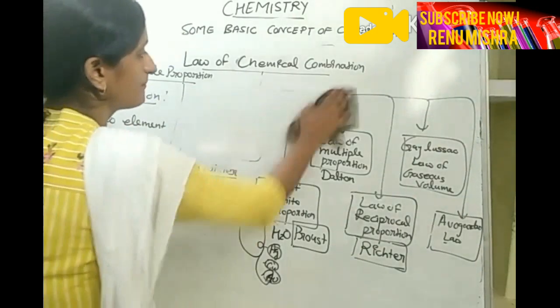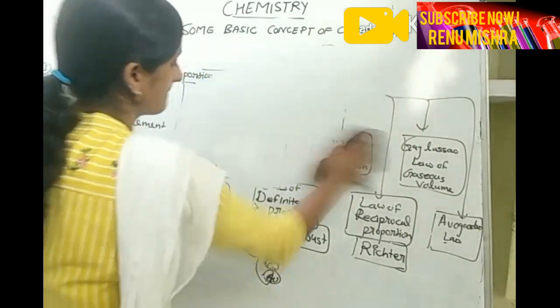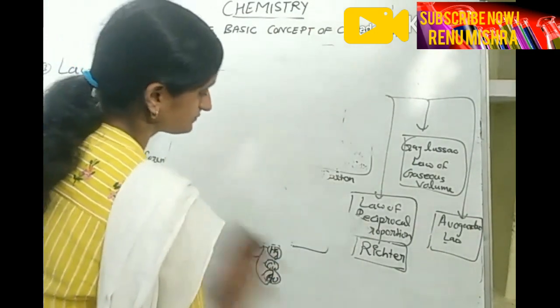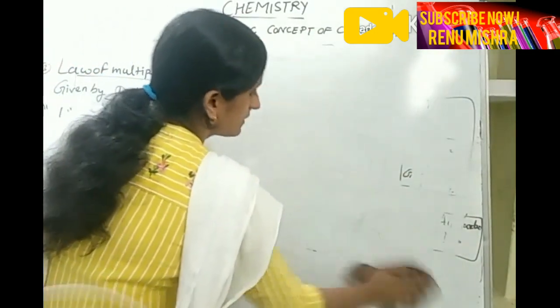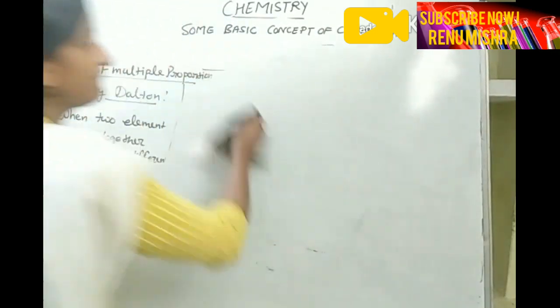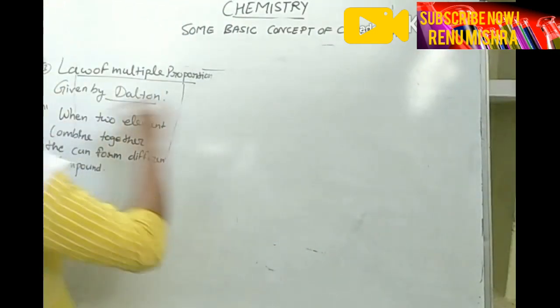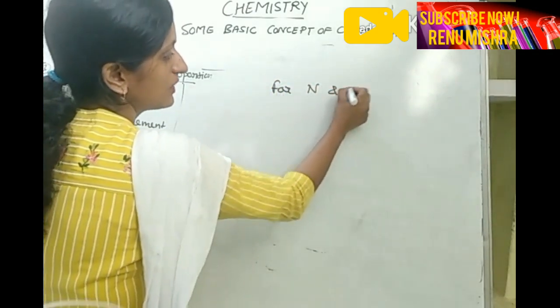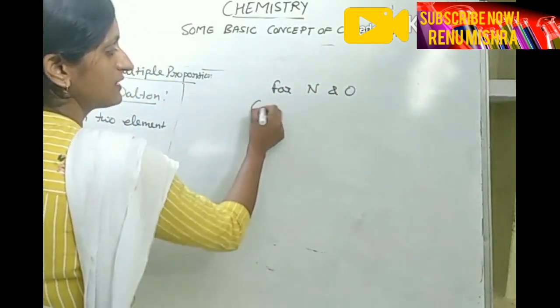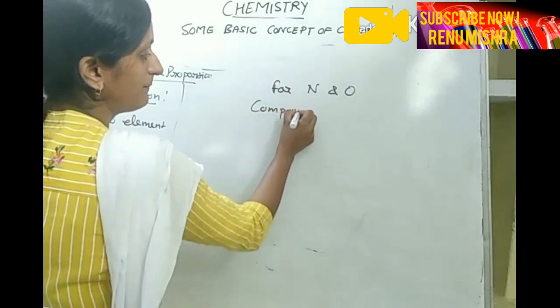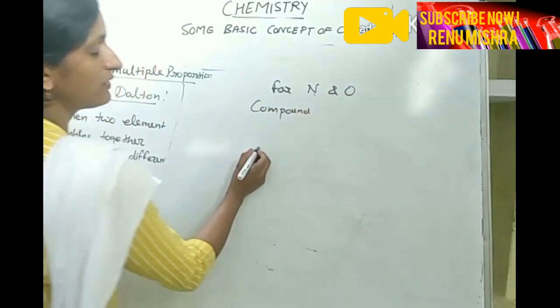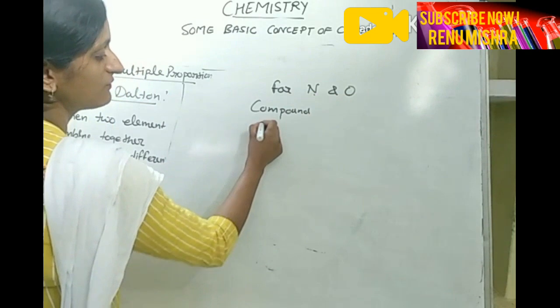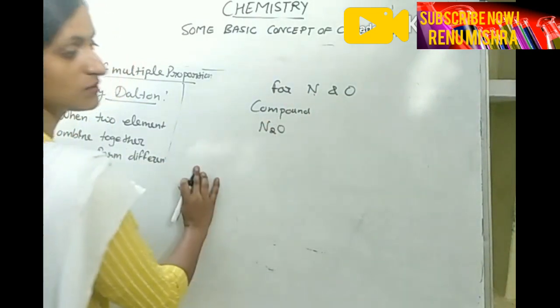For example, nitrogen and oxygen. Nitrogen can combine with oxygen and form N2O also.